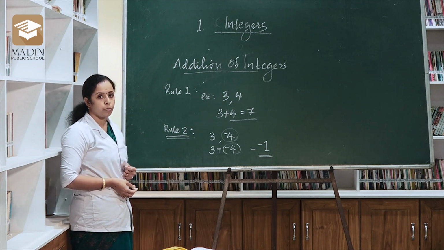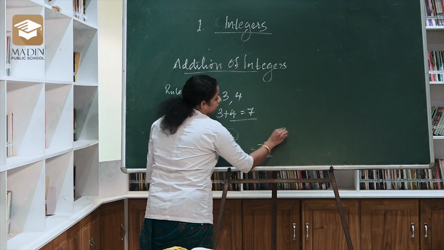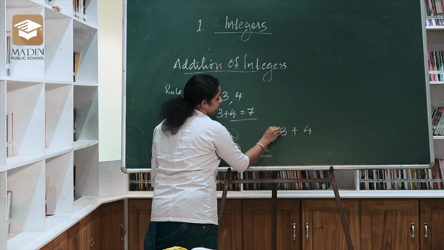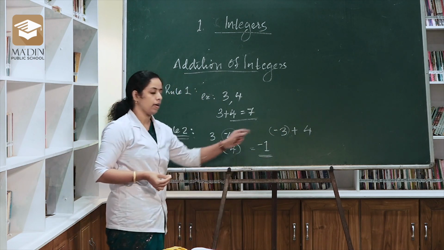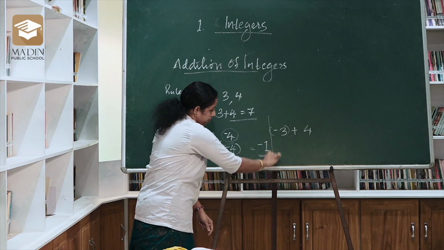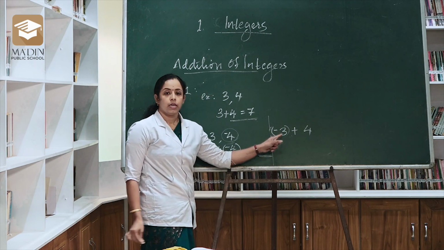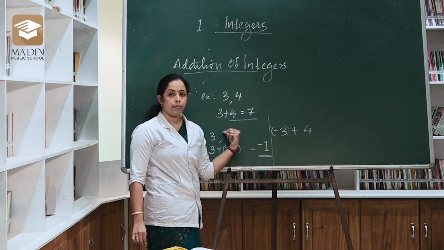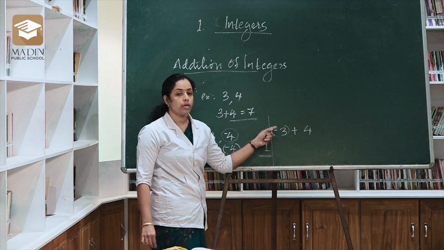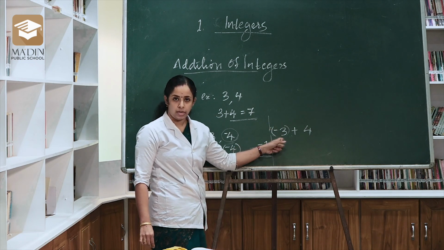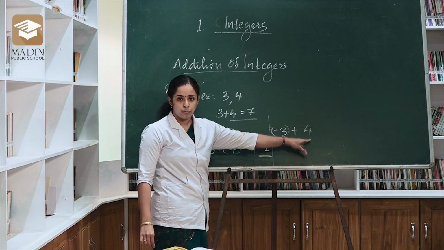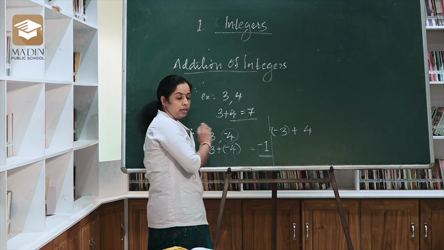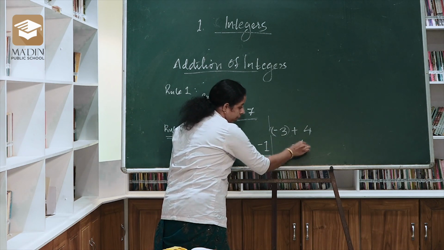Same like that, we can consider another example. Here we can assign minus 3 plus 4. In this question, the negative number is 3, the positive number is 4. Same rule we can follow. Here which number is the smallest one? 3. Which number is the biggest one? 4. Then we subtract these two numbers, same as before. We got the answer 1.